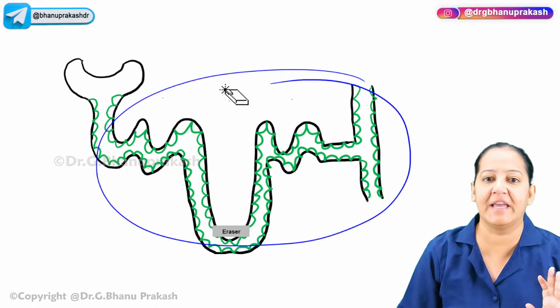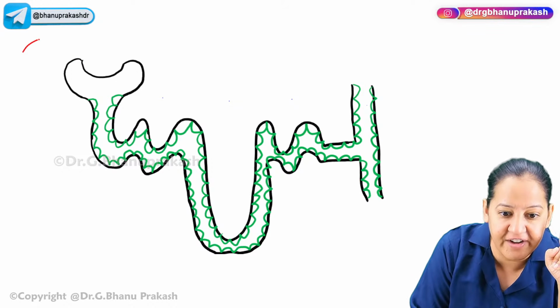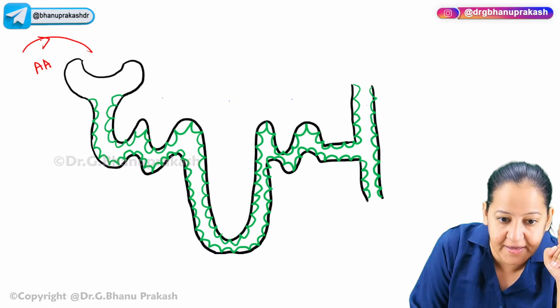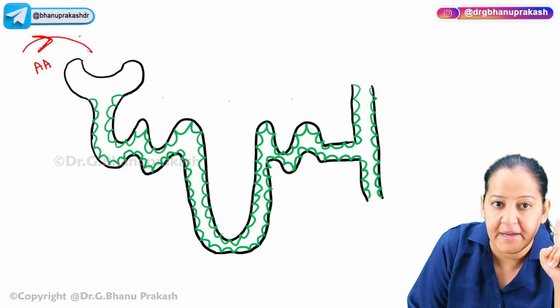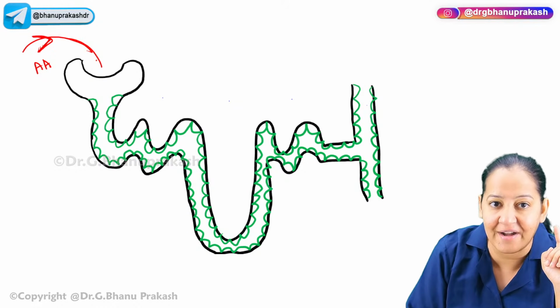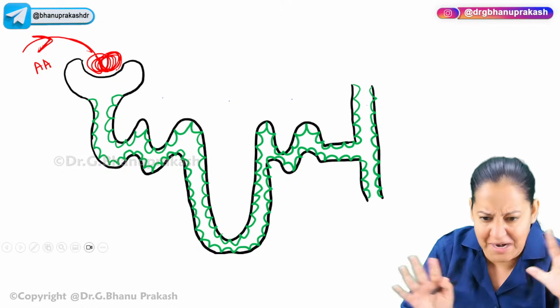So see it again here. This is the afferent arteriole coming here, entering inside the Bowman's capsule. After entering, it forms a tuft of capillary like this, multiple capillaries.